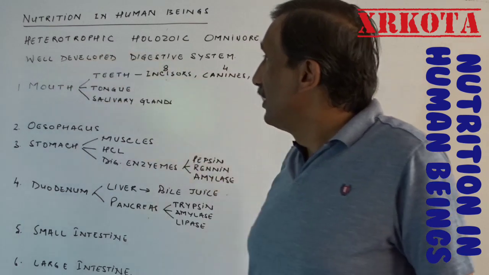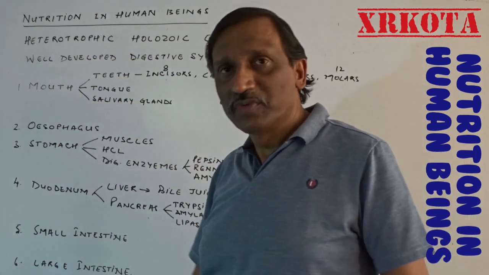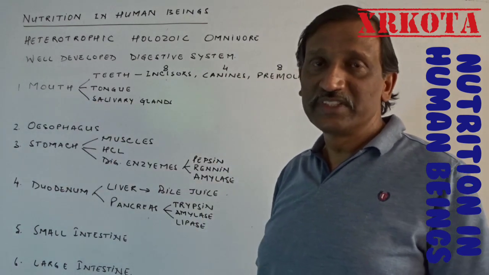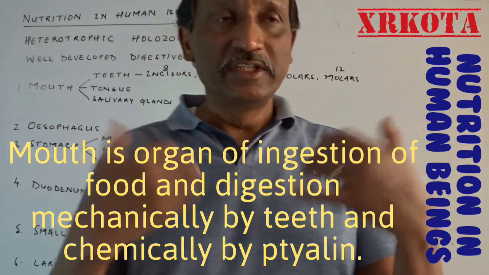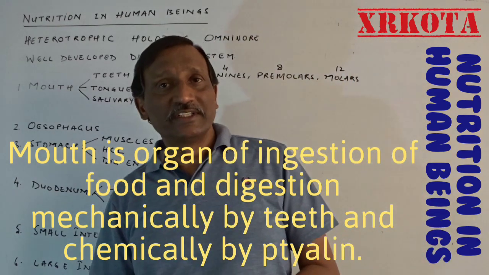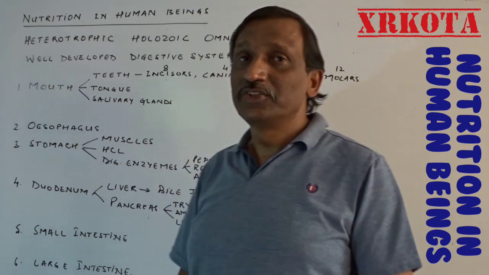Human beings have a very developed digestive system, which consists of a number of organs, but just for the sake of study it is divided into 6 parts. First is the mouth. The mouth is the organ of ingestion. Ingestion, you know, is the intake of food. So the mouth performs a very important function, that is, ingestion of food. And another important function of the mouth is digestion of food.